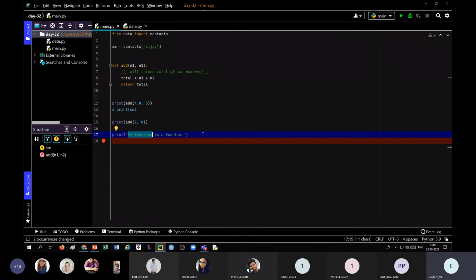Otherwise, an option will be given and you have to select one by one. But here, Refactor and Rename is a feature of PyCharm using which you can change all the places which affect that particular function.